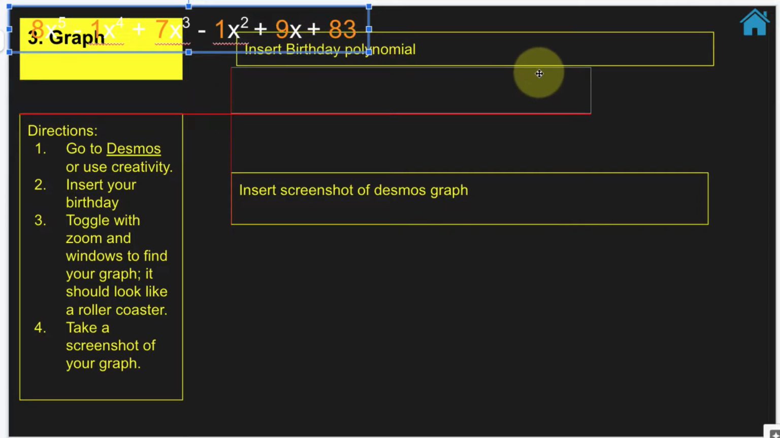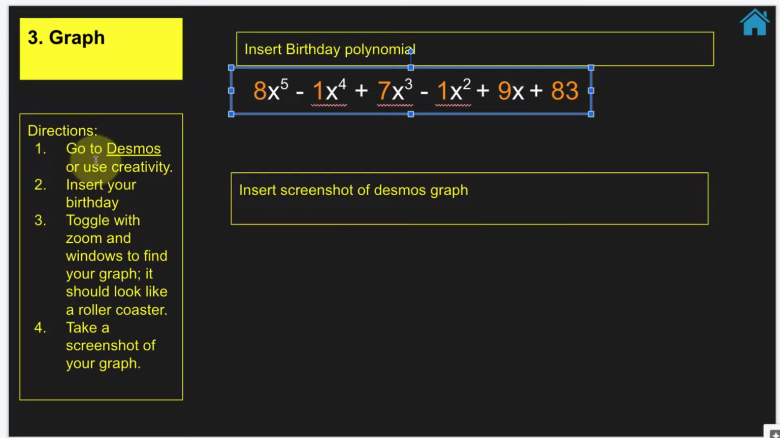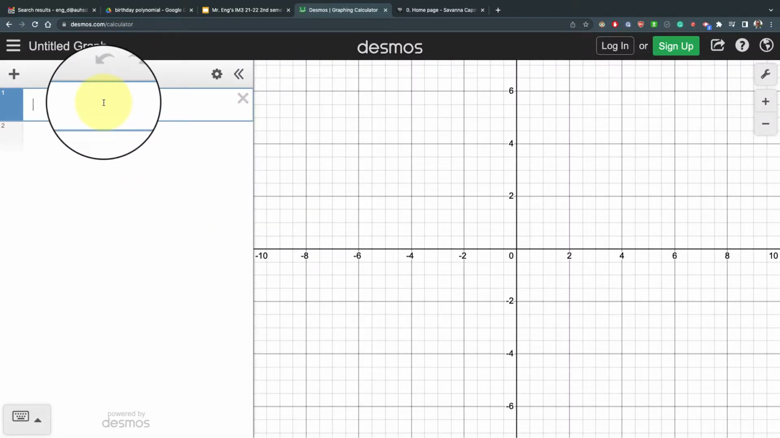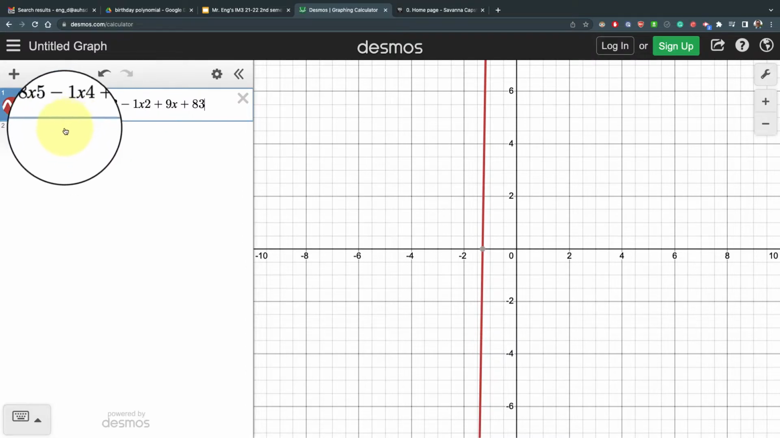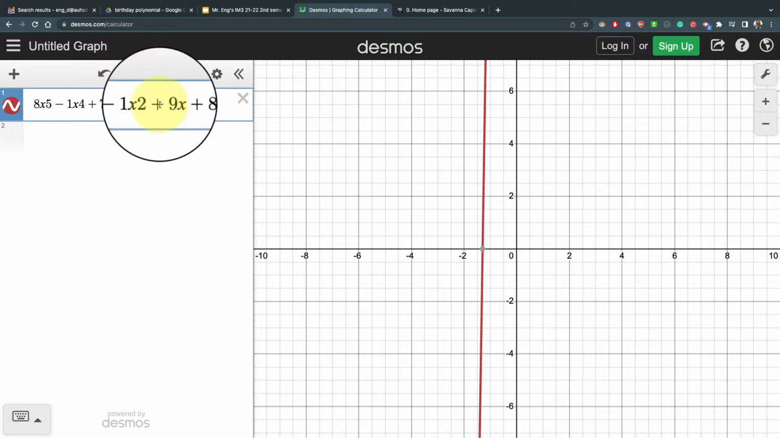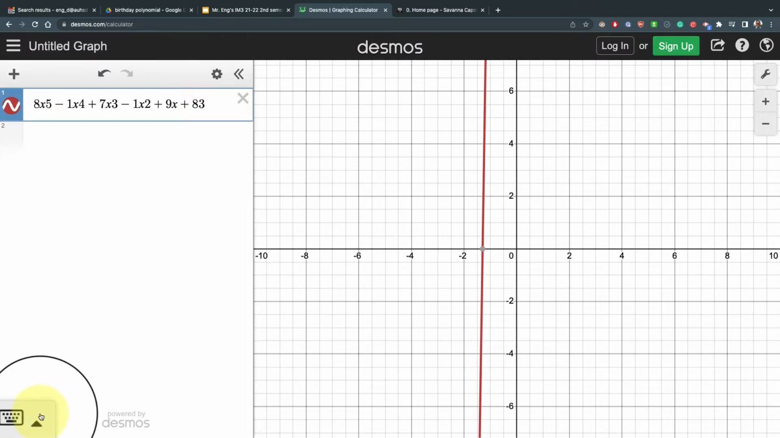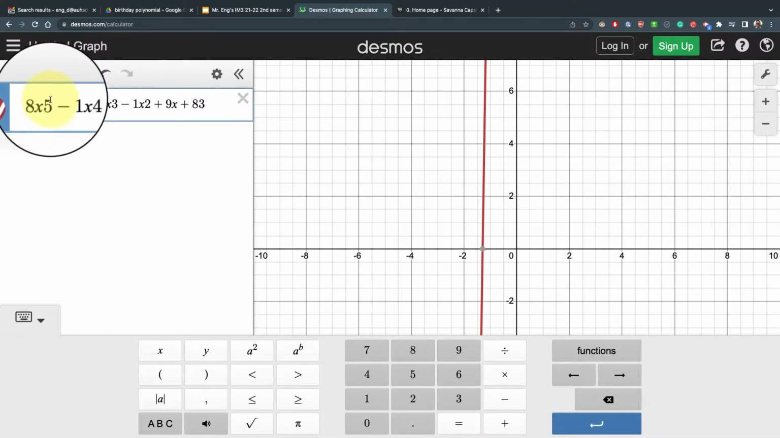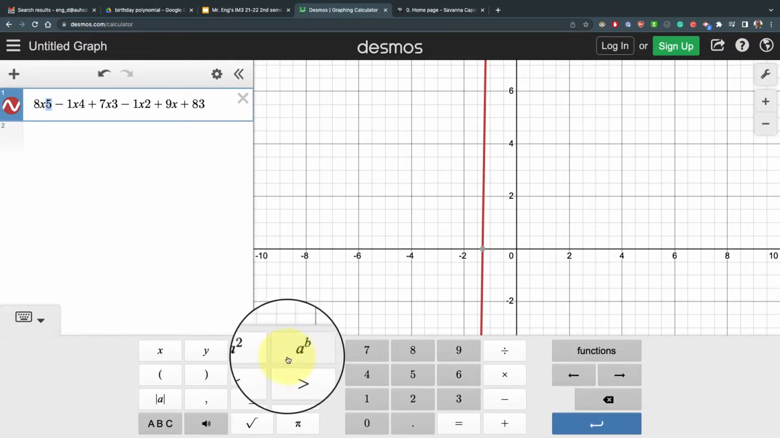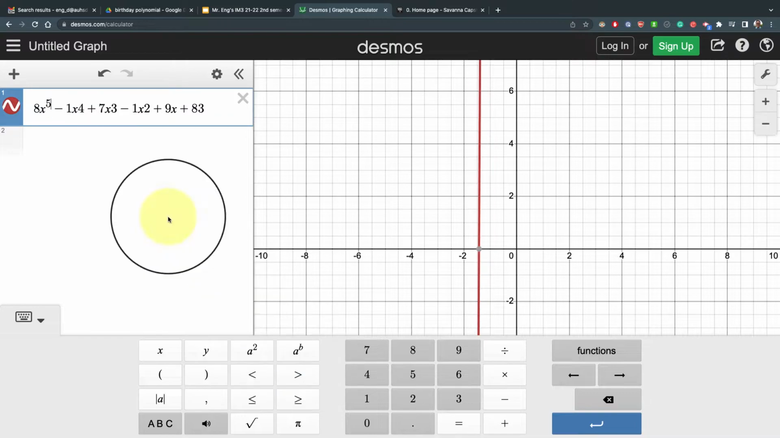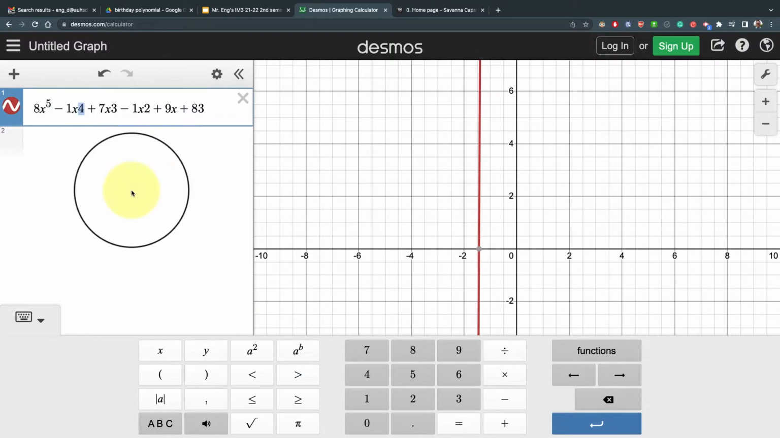Okay. And now you're gonna go to Desmos and insert your birthday so you can get a graph. Okay, we're at Desmos, so I'm gonna paste mine in there. Now you're gonna look at this and it's gonna look kind of weird, right? So that's not an exponent, it reads it as 8x5. So what I need to do is open up this keyboard and I'm going to highlight the 5 and put a to the b power, which shows it's an exponent. So go ahead and do that for all of these.